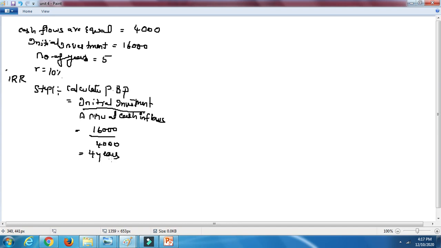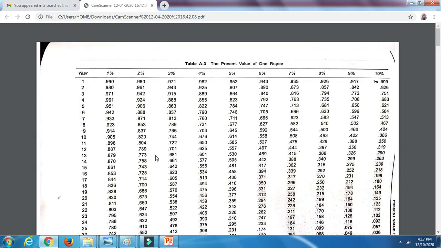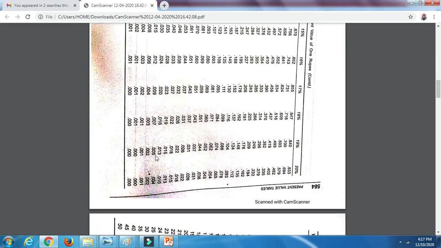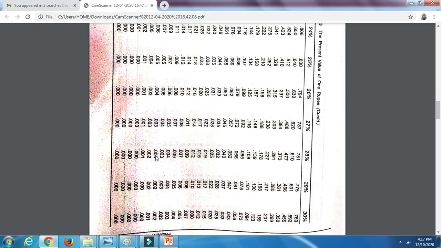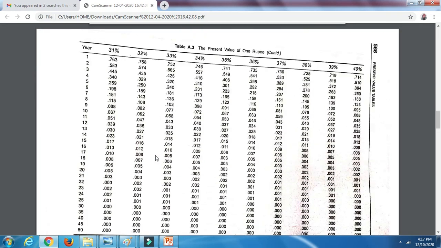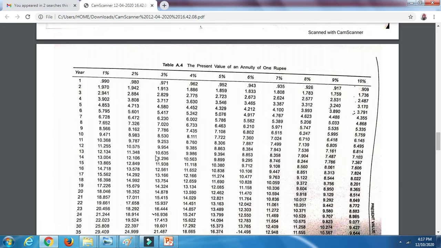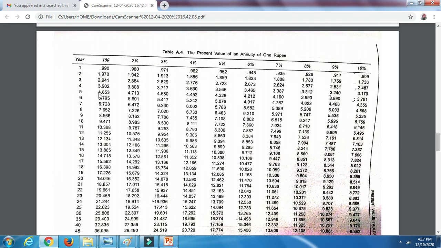Now in the A4 table you need to check the two closest values. Let me show you the table. In the 5th year row, you need to find the two closest values to 4 years.